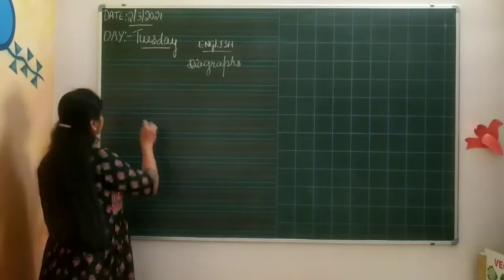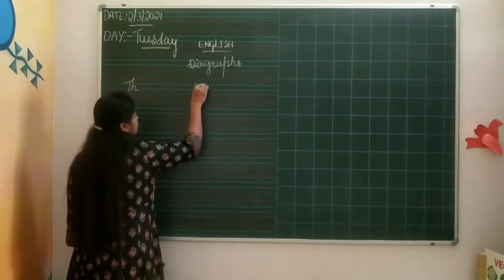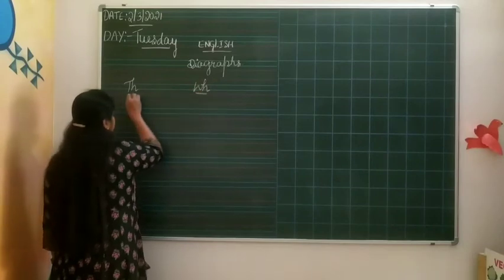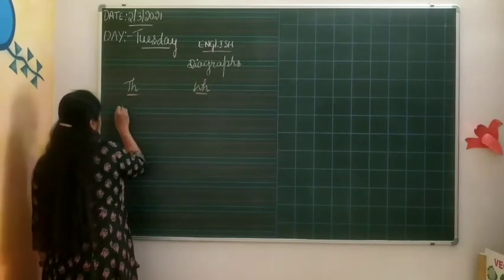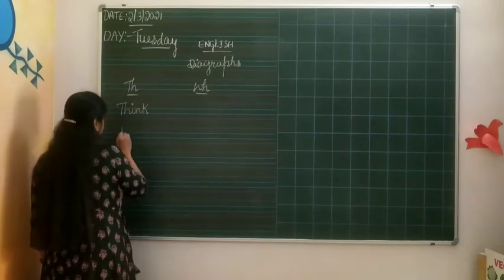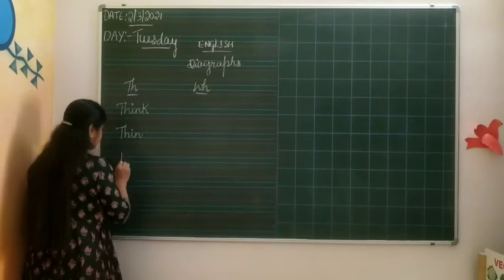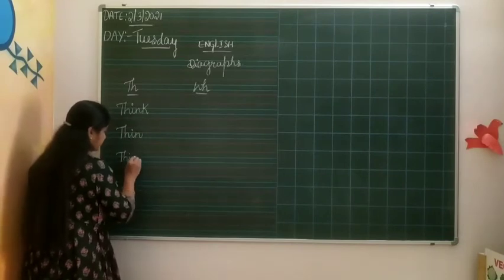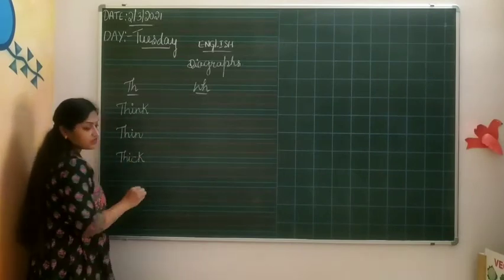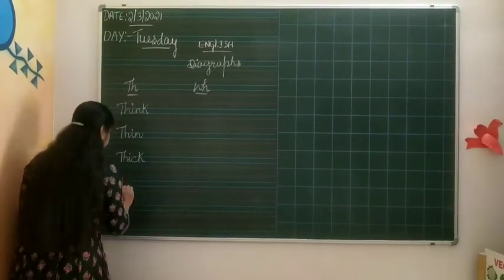We were learning TH and WH. TH: think, thin, thick, then what else? Teeth.